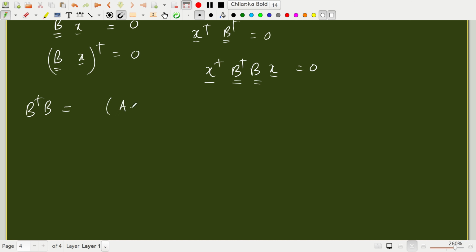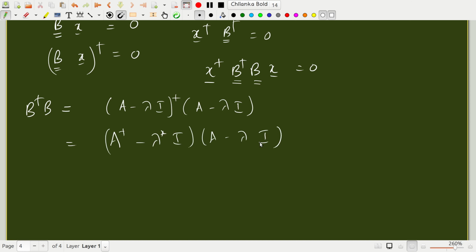So what is B dagger B? It is A minus lambda I whole dagger, then multiplied by A minus lambda I. Okay, this is nothing but A dagger minus lambda star, the complex conjugate, I, times A minus lambda I. So if I expand this, this becomes A dagger A, minus lambda star A, minus lambda A dagger, plus lambda star lambda.